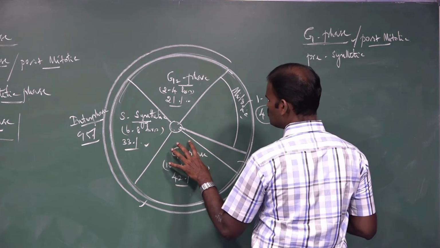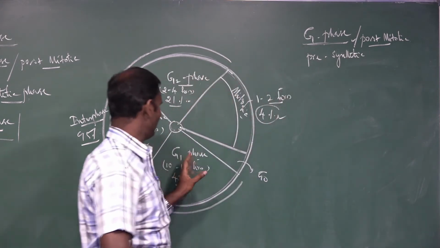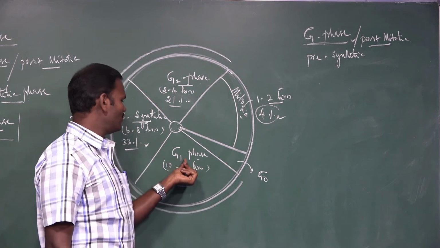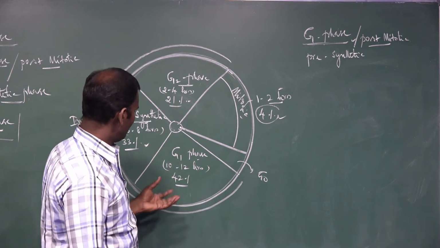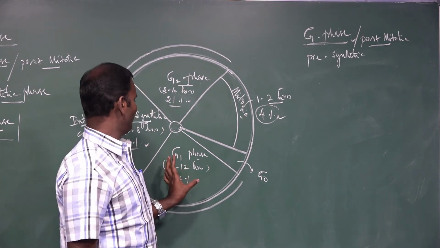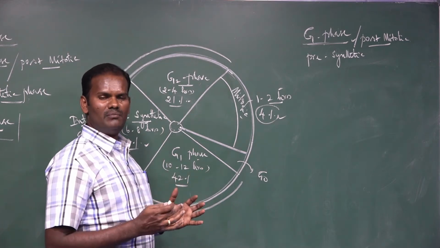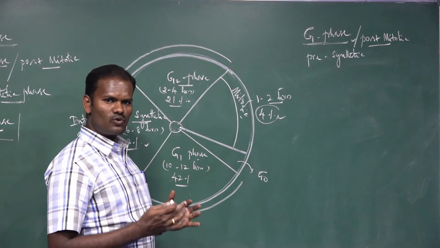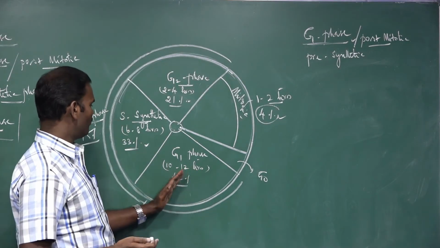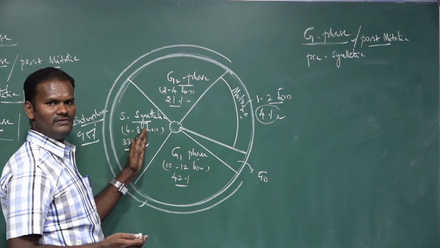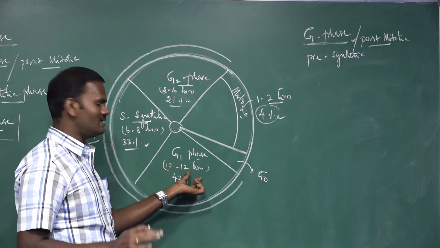It is the first growing phase or gap 1 phase. In the G1 phase, the materials, enzymes and proteins required for the next stages of cell division are all synthesized.